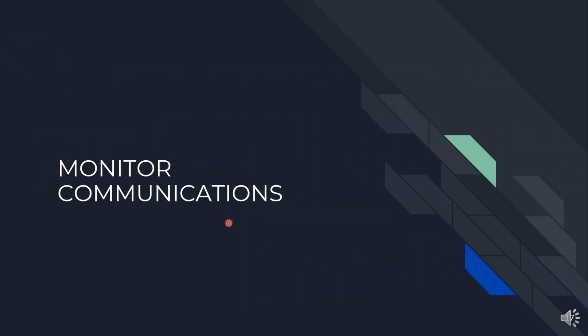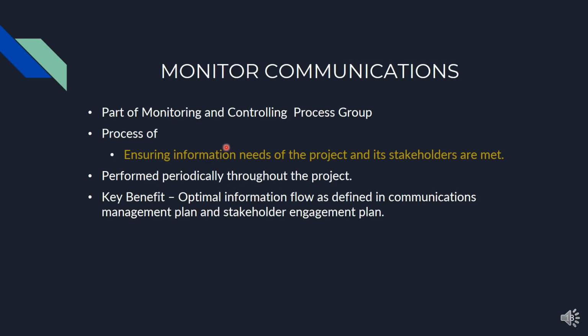The third process of the project communication management is monitor communications. Monitor communications is part of the monitoring and controlling process group. Keywords for remembering the monitor communications are: it ensures information needs of the project and its stakeholders are met.